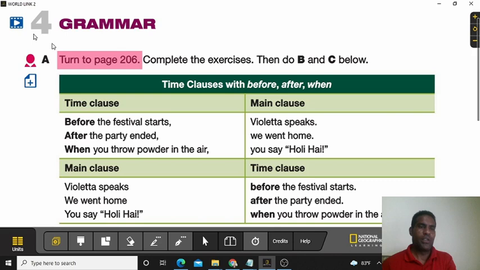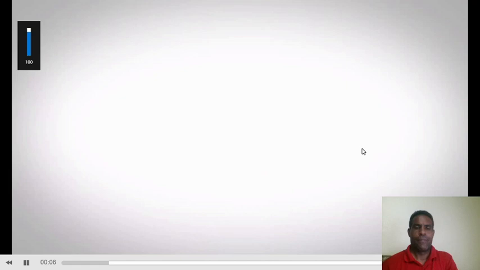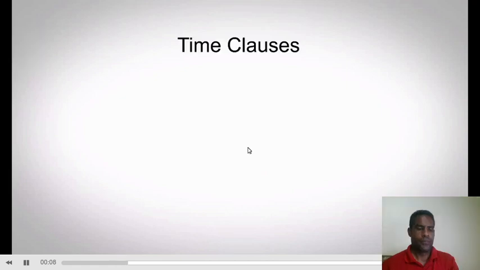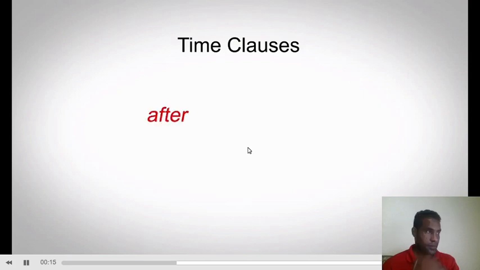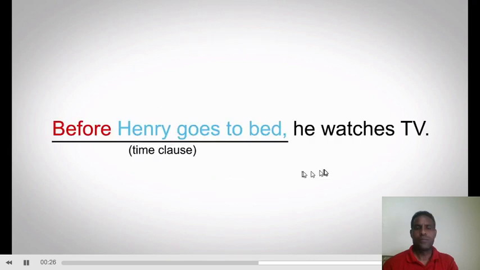Simple present time clauses. A time clause explains when an action happened. A time clause begins with a time word, such as after, before, or when. A time clause has a subject and a verb. A time clause can come at the beginning of a sentence. Before Henry goes to bed, he watches TV. A time clause can also come at the end of a sentence. Henry watches TV before he goes to bed.